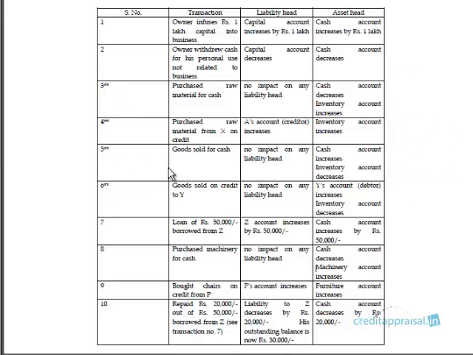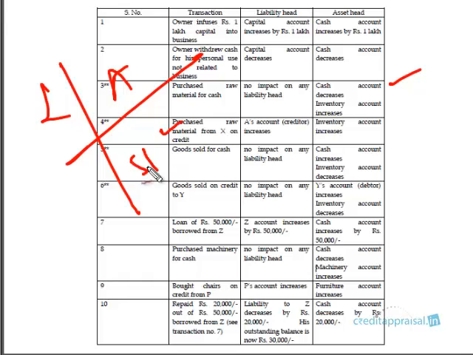So transaction 4 says purchase raw material on credit. What is the difference between transaction 3 and transaction 4? In transaction 3, you have parted with cash, so cash has decreased. But here you're not paying the party right now. You're buying the material on credit, so you're now creating a liability. Material is coming, so stock has increased. Whether you purchase on cash or credit, the material has come to you. So stock has increased and it is an asset.